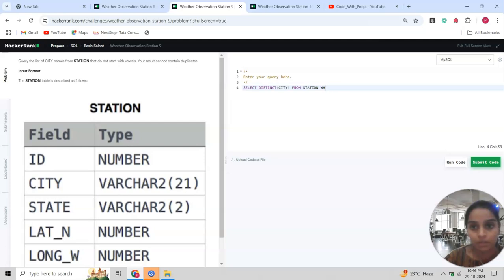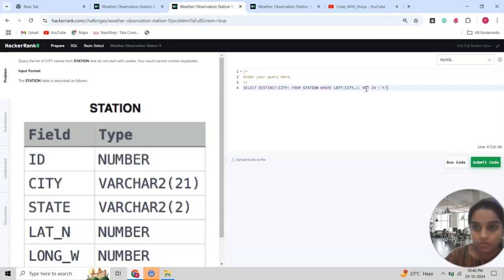Now they told us that the first character of a city should not be a vowel. So for this I am using the left function, which determines the first character of the city. Now the first character is NOT IN, so I am using NOT for this.